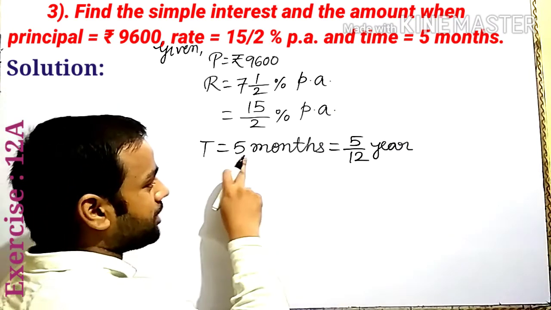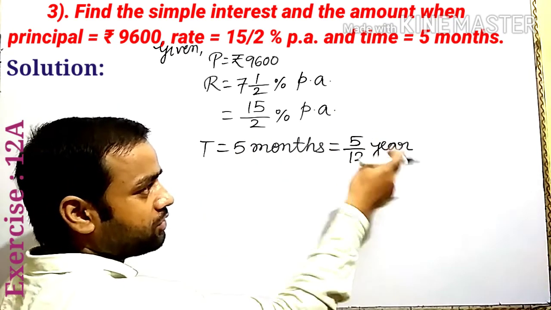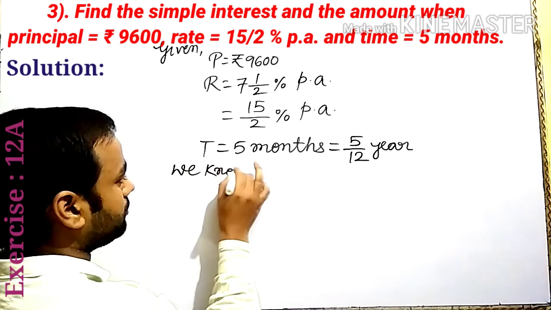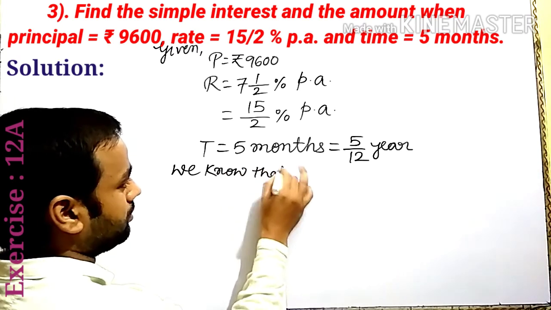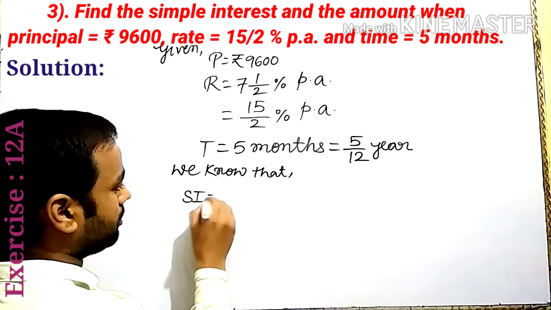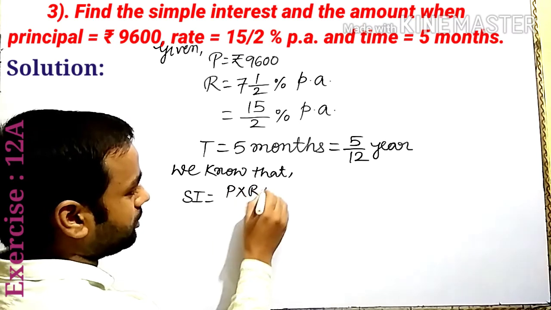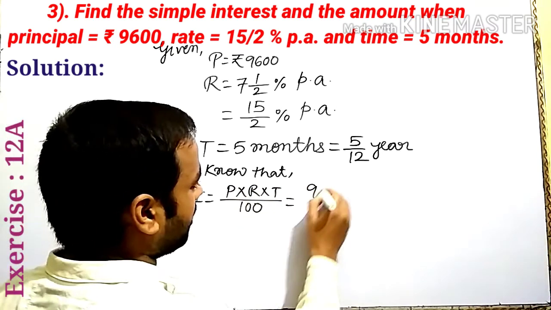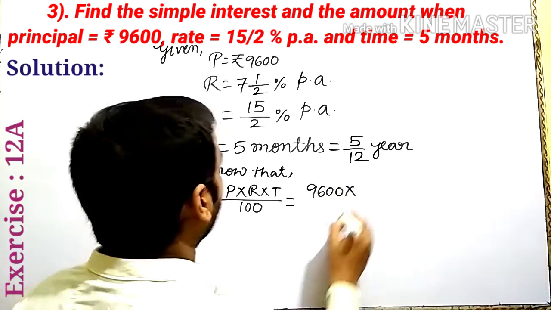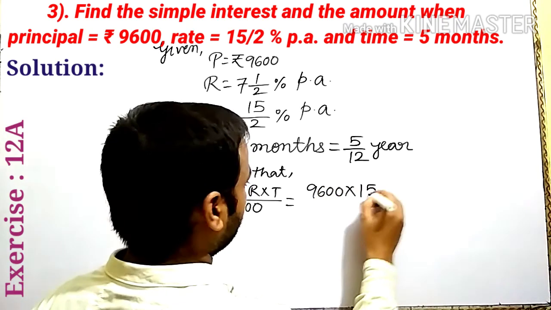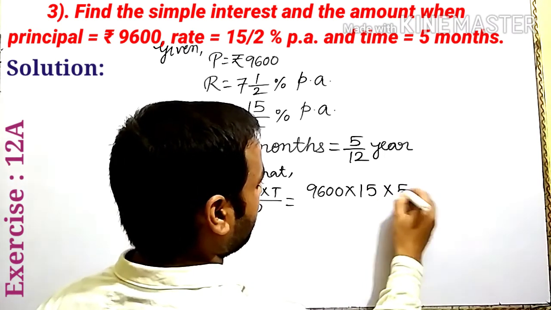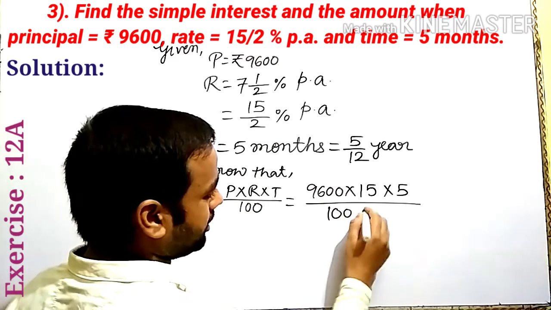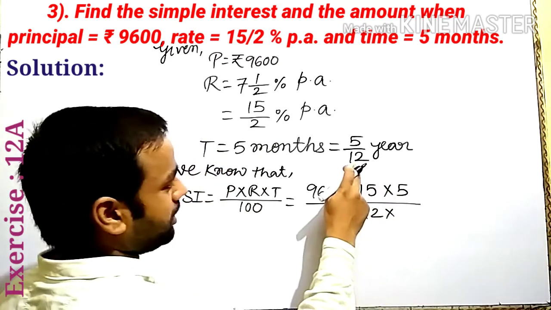When we divide by 12 in months, we convert into years. We know that SI is equal to P into R into T upon 100. Here P given 9600 into R given 15 by 2, T given 5 upon 12. In rate the denominator is 2, so write here denominator 2, and 12 is the denominator of time.